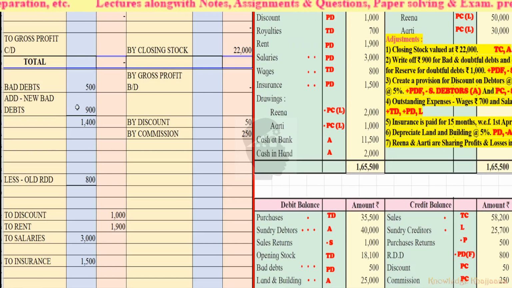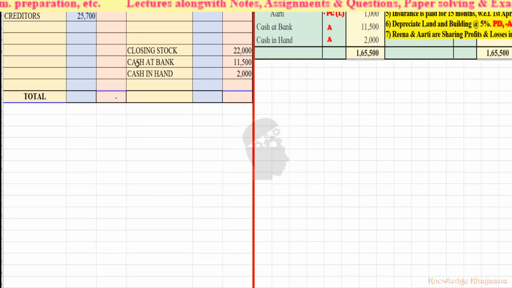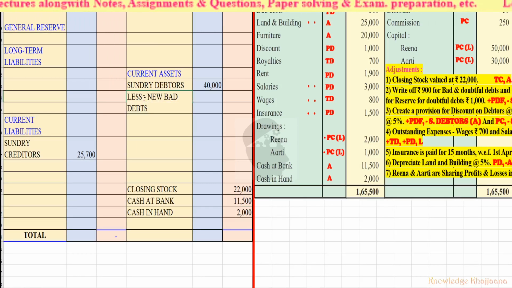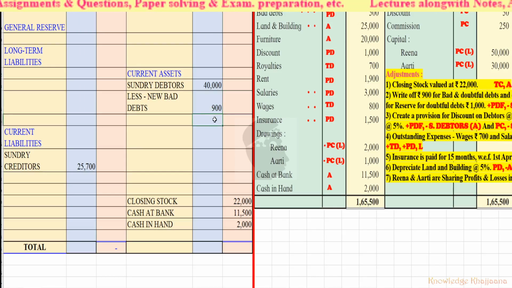Okay, now let's do the second recording of this. We will deduct that much of amount from the sundry debtors, less new bad debts rupees 900. Okay, so 40,000 minus 900 is equal to 39,100. Okay, so one part we have completed of the adjustment number 2.